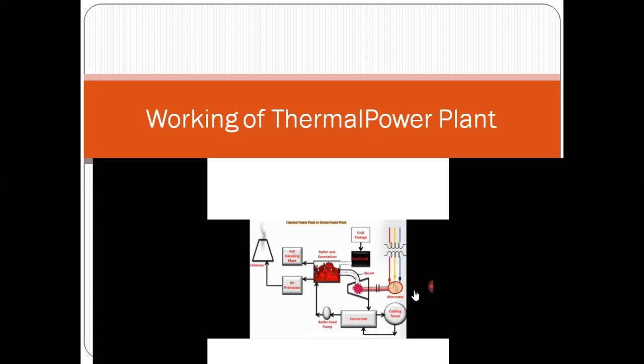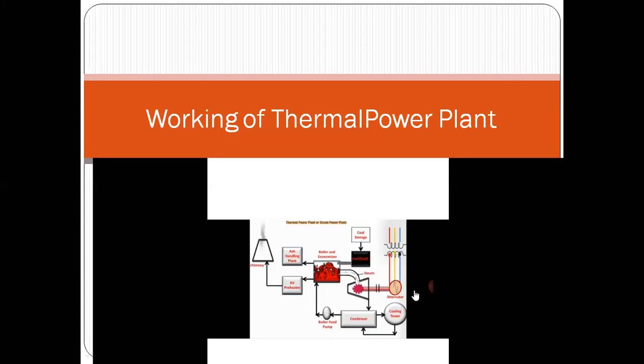Now in the coal handling plant, what happens? The coal is converted into pulverized coal. It is crushed into a small powder so that the rate of combustion can increase. And then that pulverized coal, or coal powder, is sent to the boiler. The boiler is a very important unit of the thermal power plant. In the boiler, the coal combustion takes place, the heat gets generated, and that heat is used to raise the temperature of water, and then the water gets converted into steam. So the boiler is the heart of the thermal power plant. It is a very, very important unit.